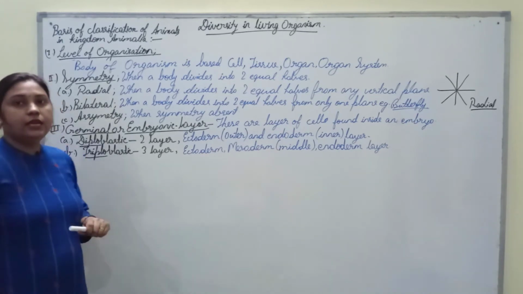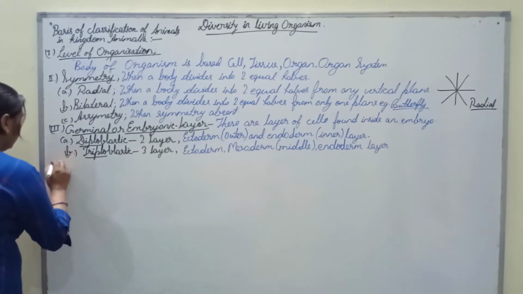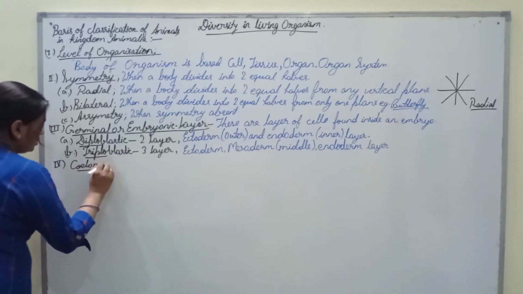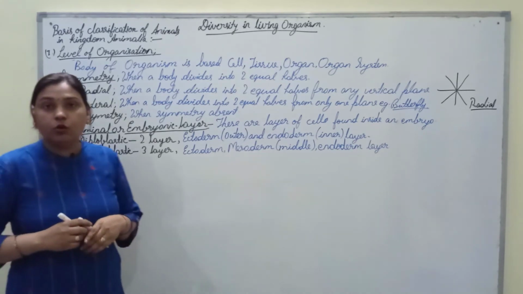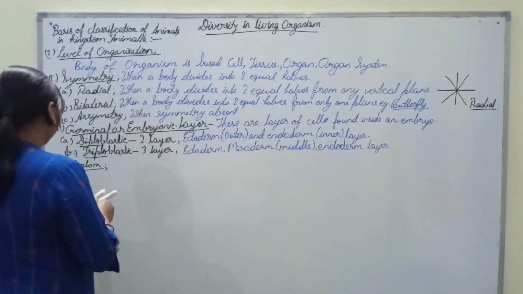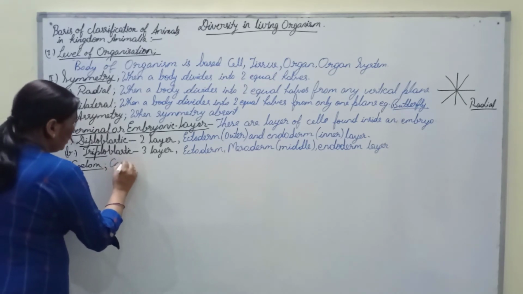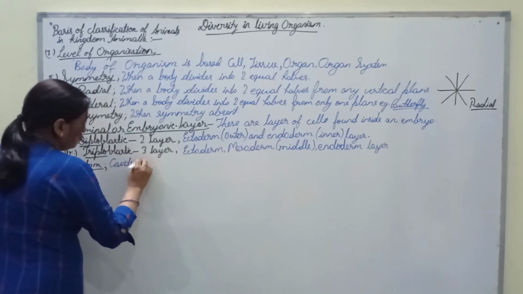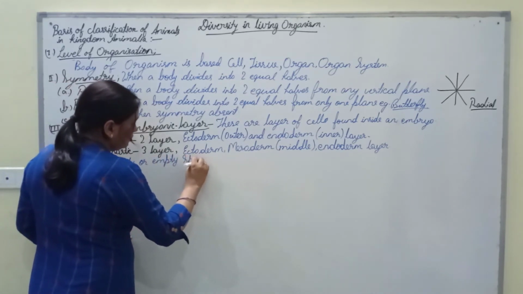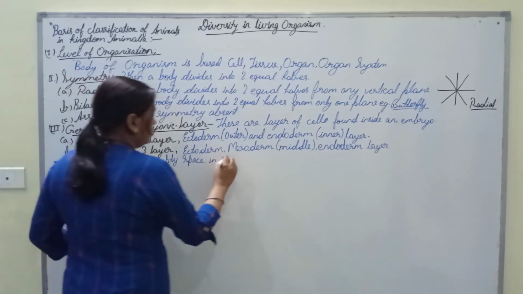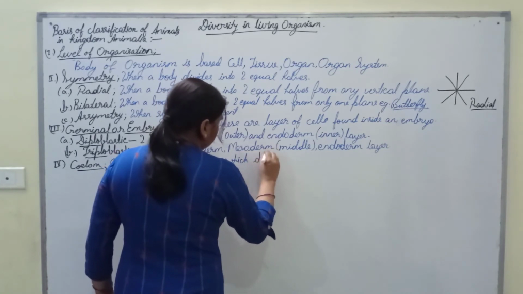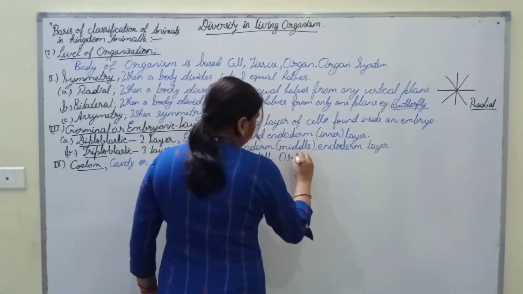Now the fourth criteria is coelom. Now what is this coelom? Coelom is the cavity or empty space in which the organs are placed, the cavity in which different organs are placed.